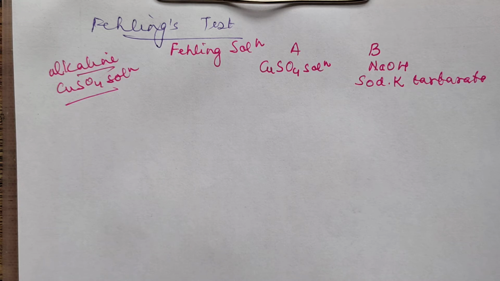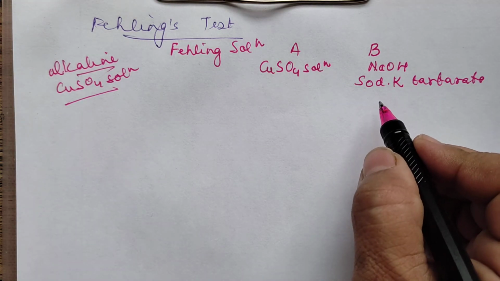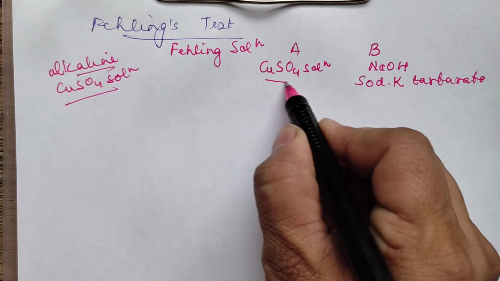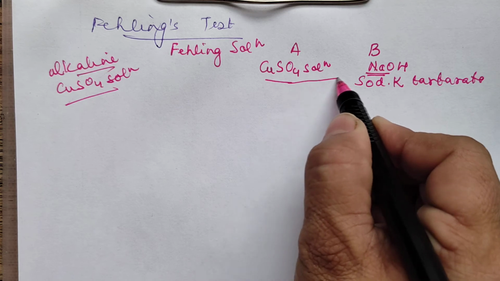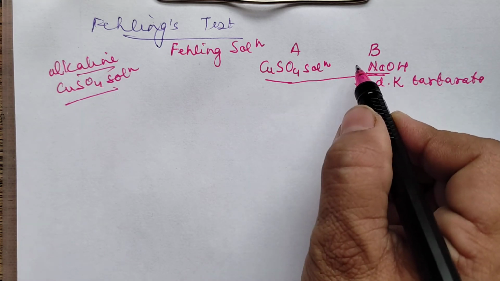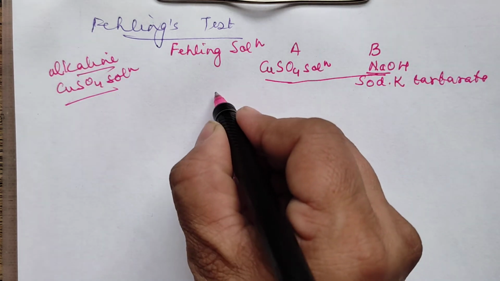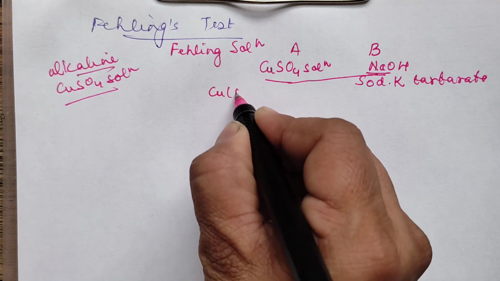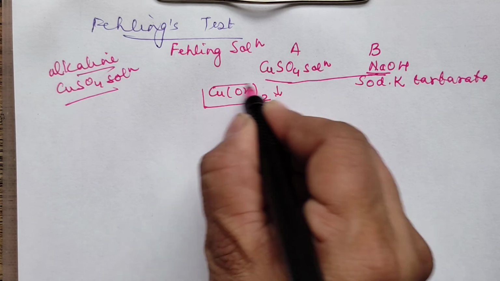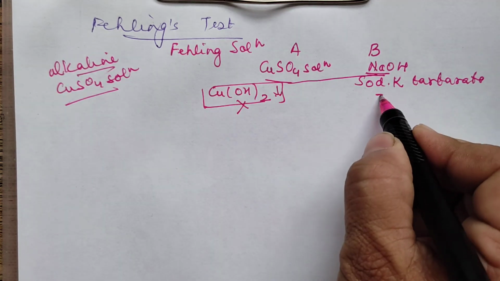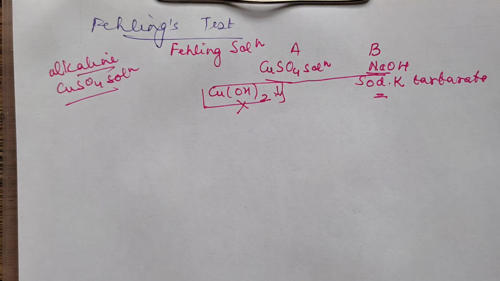Then you must be wondering why sodium potassium tartrate here. Actually, when you mix copper sulfate with NaOH, we are just making it alkaline. When we make this mixture, you will get a precipitate of copper hydroxide. So that you do not get this precipitate, we are adding the sodium potassium tartrate. So this Fehling's solution is a blue color solution, but it is not having any precipitate.